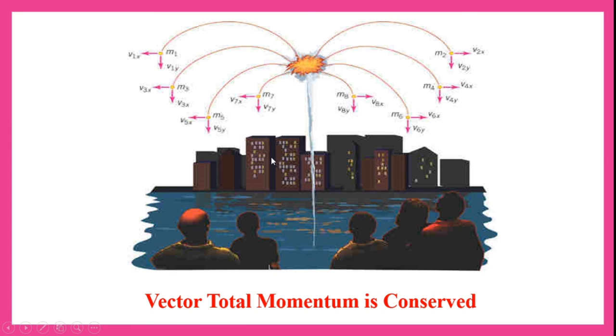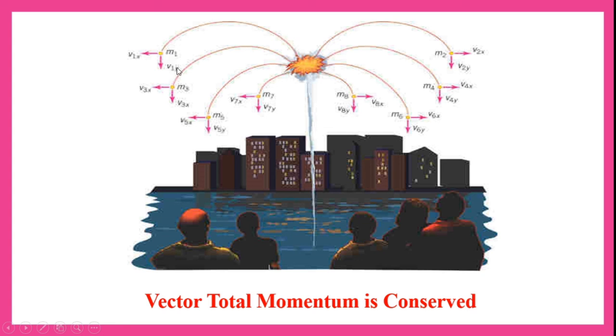Even if you observe crackers in the air, consider the momentum of each particle. Let us say the first particle has mass m1, velocity v1x in the x direction and velocity v1y in the y direction.